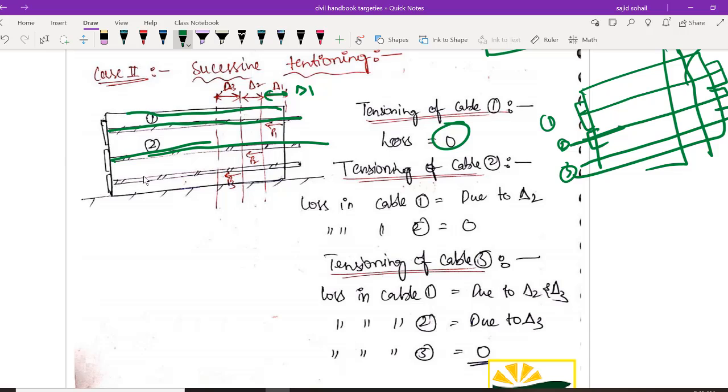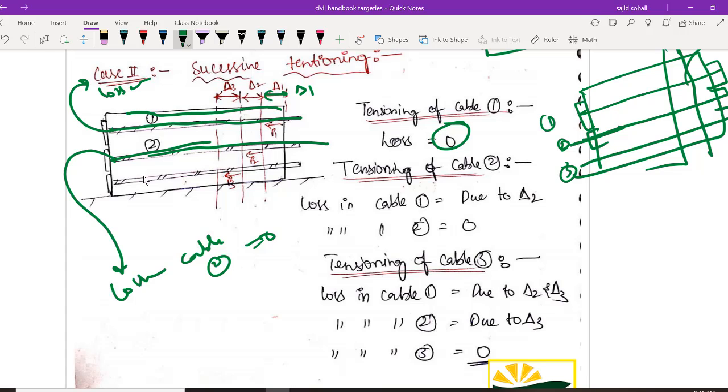So similarly, when and what will be the losses because of this? There won't be any losses in this cable at 2. At cable 1, we will be having losses. But when you are giving this cable 3, what will happen? Both this will go in at the cable level 1 and cable level 2. Therefore, there will be losses. Whenever I am introducing cable 3, there will be losses at level 1 as well as level 2, but at level 3 there will not be any losses. I hope it is very clear, right?